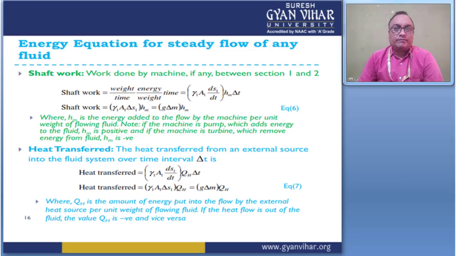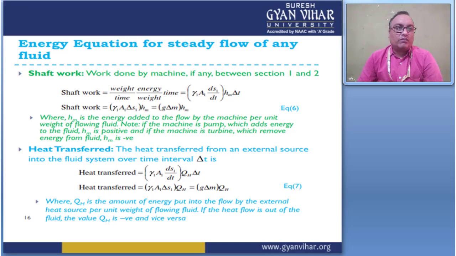Note that if the machine is a pump, which adds energy to the fluid, then H_M is positive. If the machine is a turbine, which removes energy from the fluid, then H_M is negative. So we conclude that the H_M value depends on the machine type. If I consider the machine as a pump, the H_M value is positive. If the machine is considered as a turbine, the H_M value is negative.